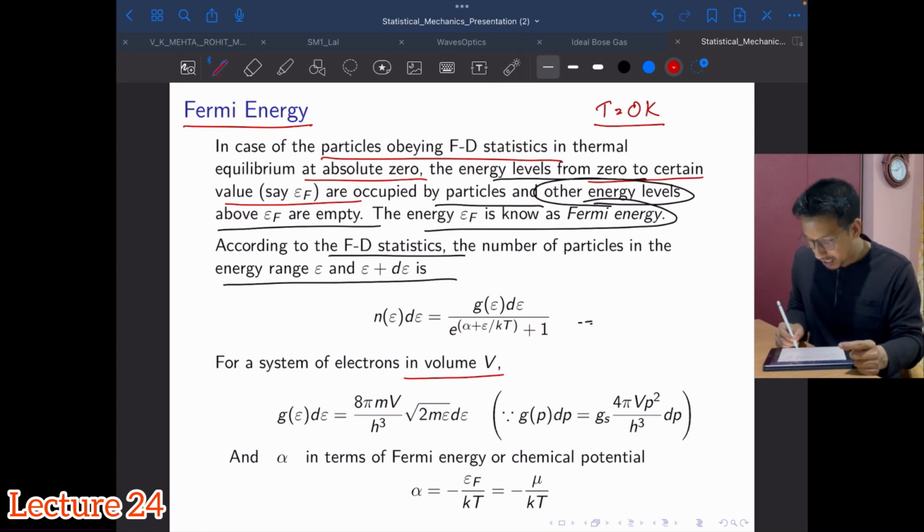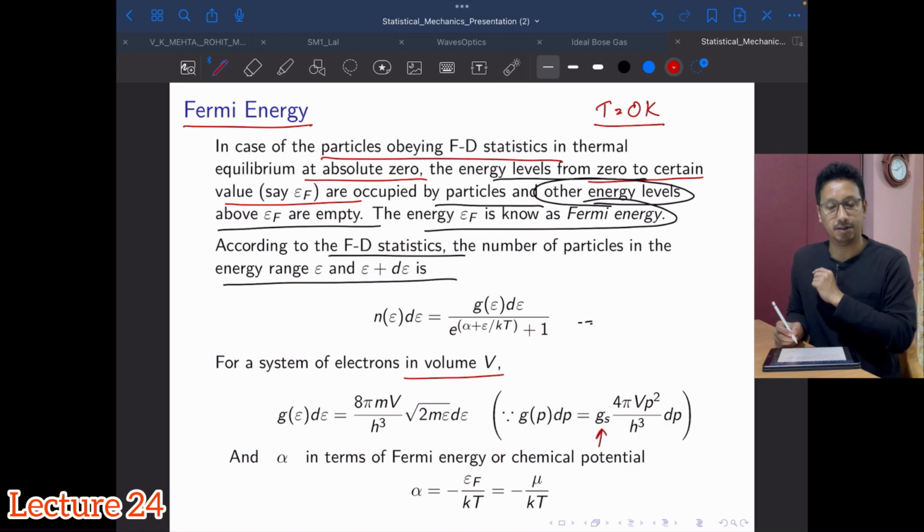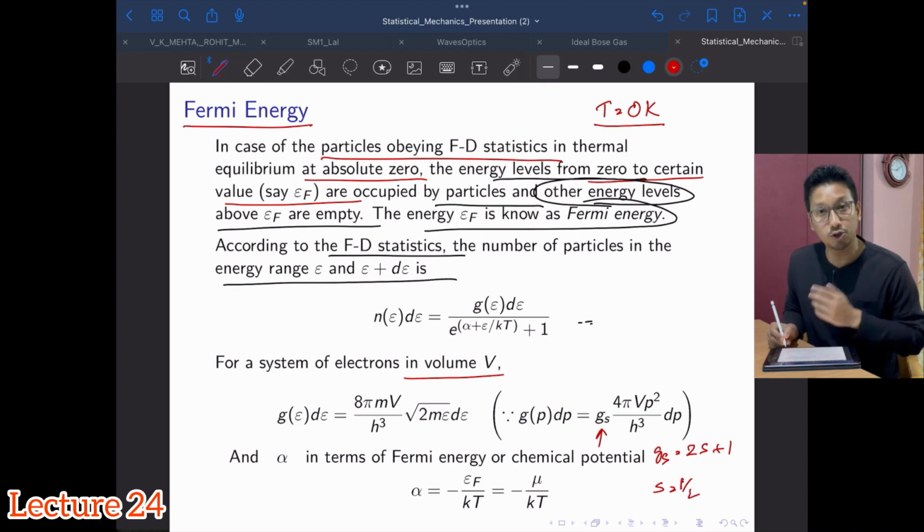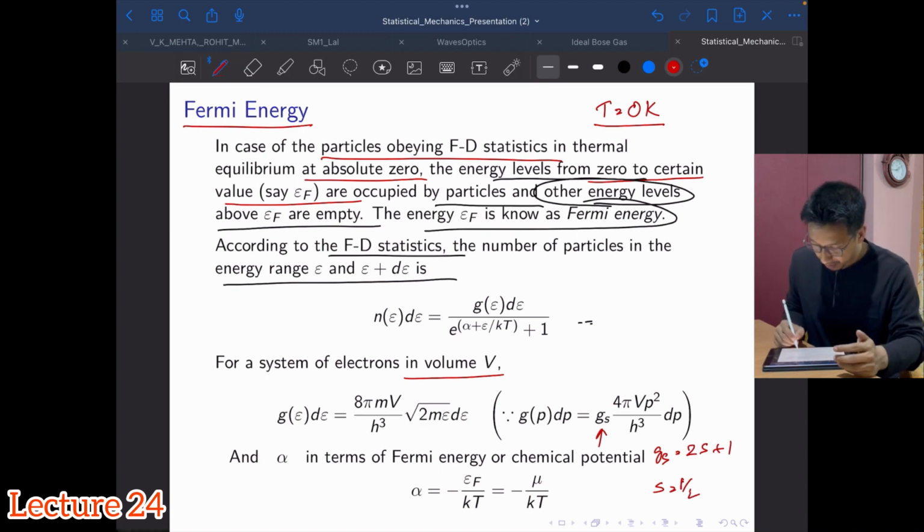Now this Gs is a spin degeneracy factor, which we have discussed in our earlier video. Gs is nothing but 2S plus 1, and for electrons, which we are going to discuss now, S is half, so Gs will be 2. So in place of Gs, 2 will come for electrons.